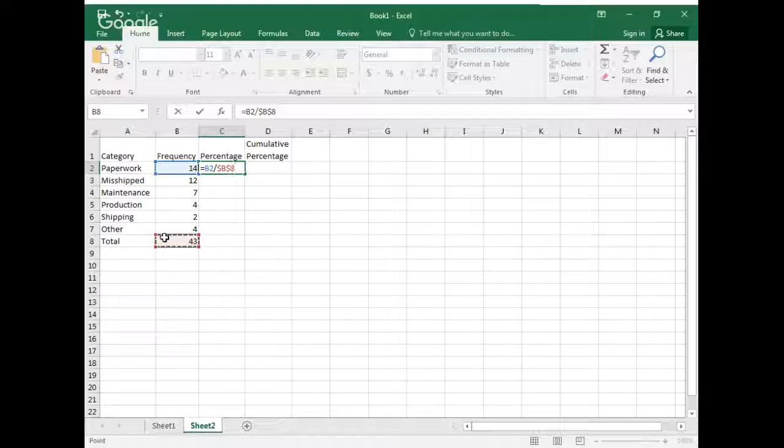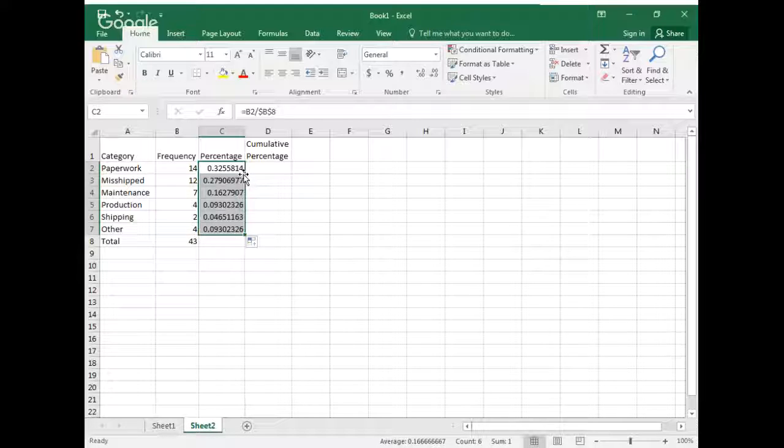So when I hit enter, it is going to give me in decimal the percentage. Now, because I have that done, I am going to use a trick to copy this. If you'll notice, when I click in the cell that has the formula, there is a little green square in the bottom right-hand corner. When I hover over that green square, my mouse pointer turns into a black plus sign. I'm going to double click to copy that down.